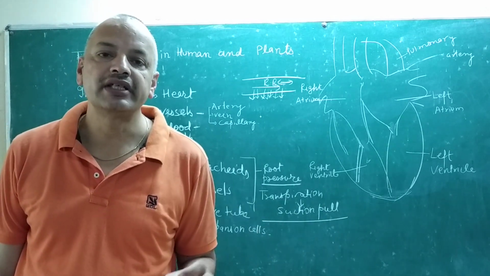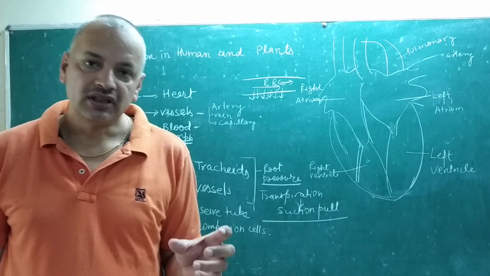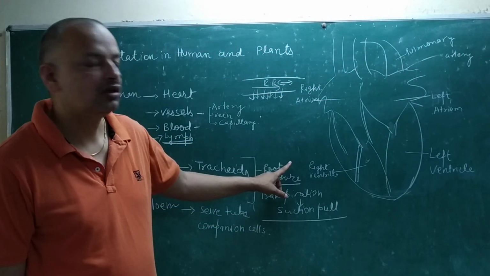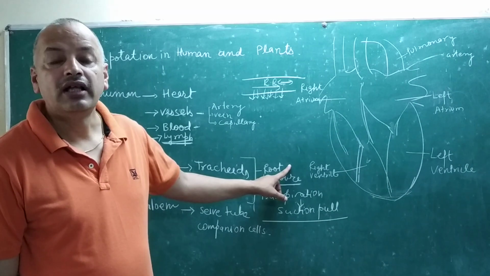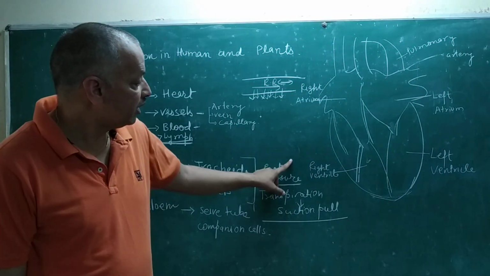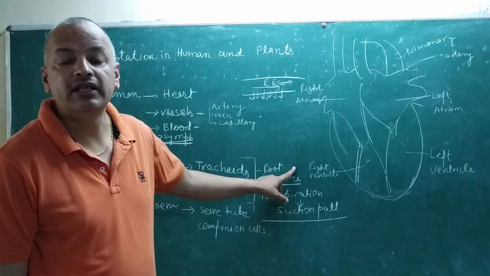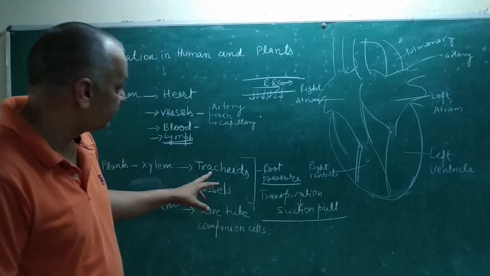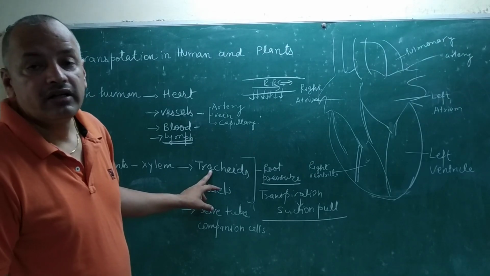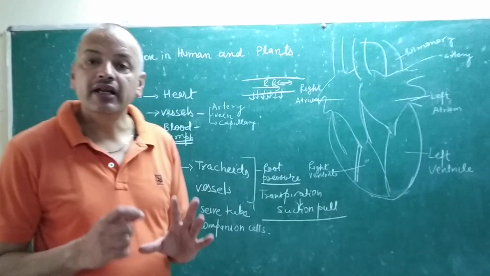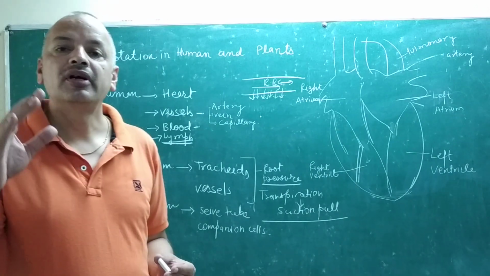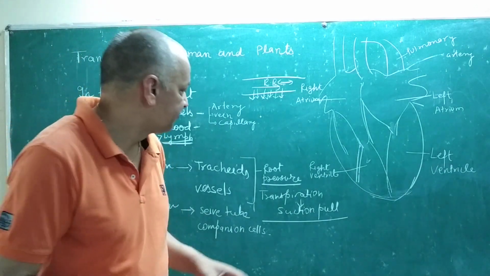That pressure difference helps transfer the water from outside into the root cell, and that water is transferred again to another cell and forms a channel. That channel is present inside the tracheids and vessels. The channel helps transfer water from the root to the uppermost part of the plant.